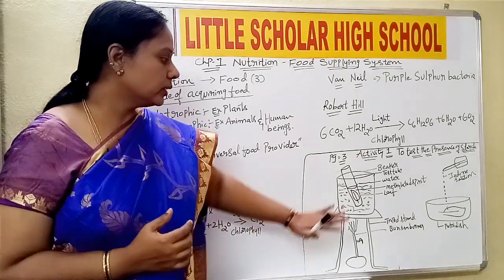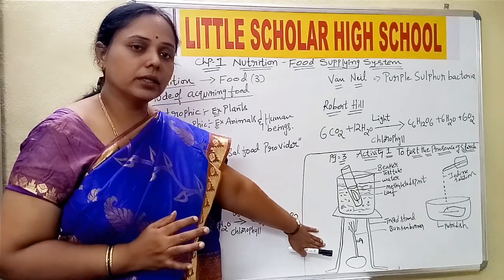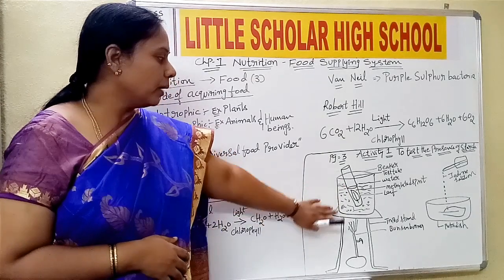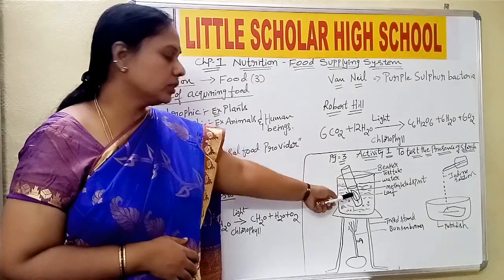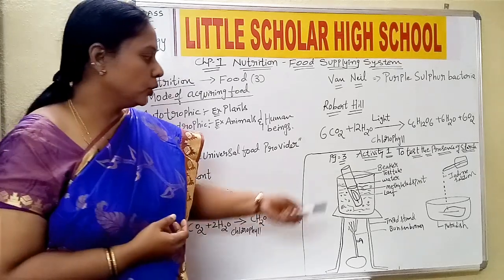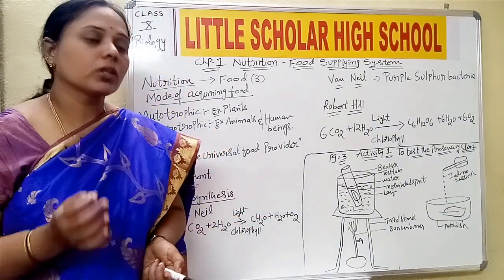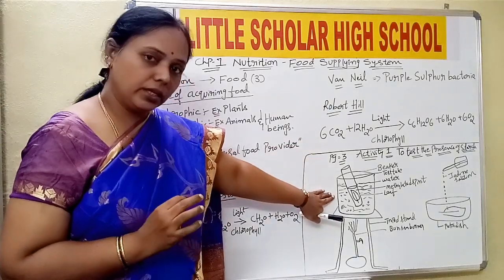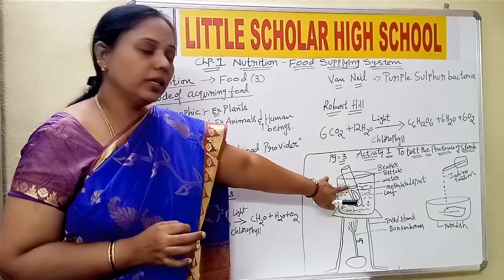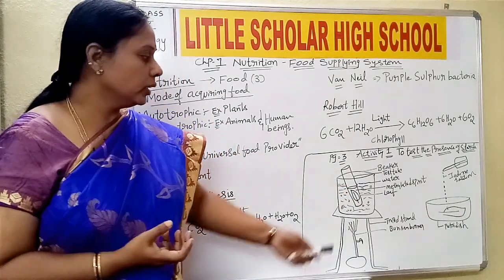The setup is arranged in this particular manner. In the test tube the green colored leaf is taken, and this test tube is filled with methylated spirit. In the beaker we are taking water, and we are doing a water bath.